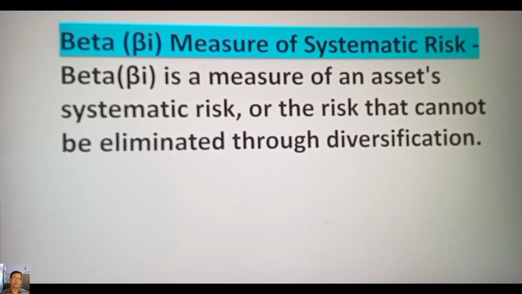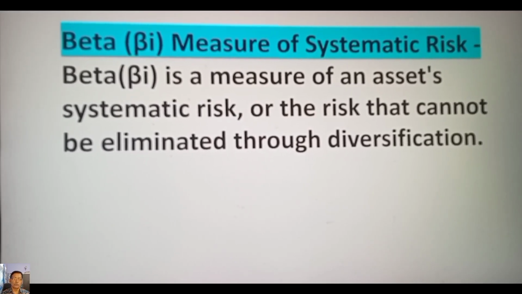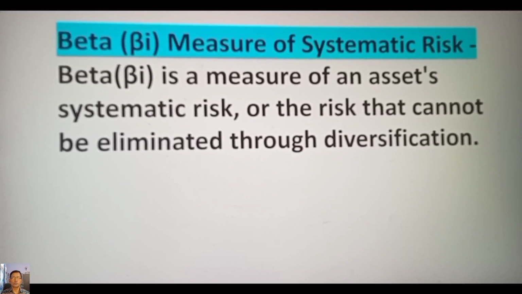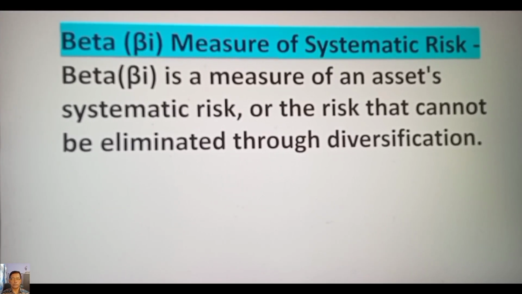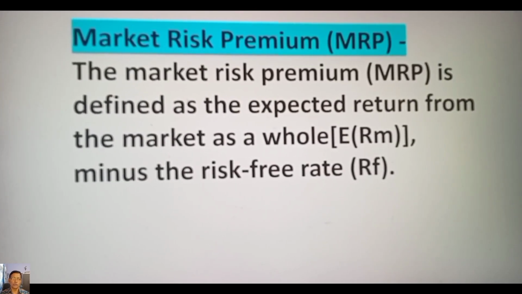Beta i, measure of systematic risk. Beta i is a measure of an asset's systematic risk, or the risk that cannot be eliminated through diversification. It reflects the asset's sensitivity to market movements and is thus a key determinant of the asset's risk and return profile.